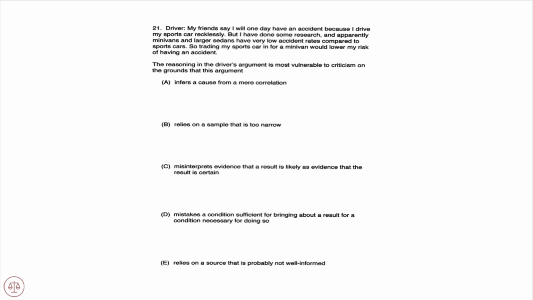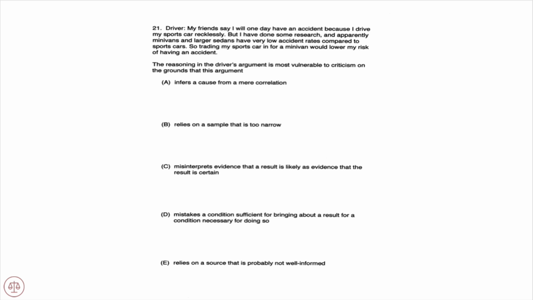Question 21. Driver: My friends say I will one day have an accident because I drive my sports car recklessly. But I have done some research, and apparently minivans and larger sedans have very low accident rates compared to sports cars. So trading my sports car in for a minivan would lower my risk of having an accident.